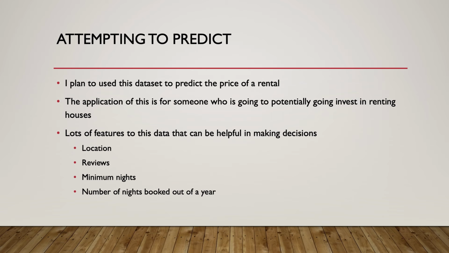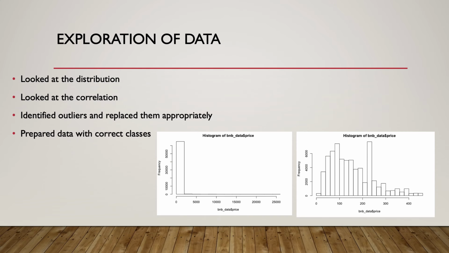So, location, there's a bunch of different cities. There's Boston, there's Chicago. If I were to buy a house in Boston to rent out, would I be able to make more money? Number of reviews, I also wanted to know if that affected the price. Minimum nights: if I have to have a minimum night of one, will that affect it? And the number of days booked out of a year: do I need to have the whole entire house rented for the entire year in order to make any money?